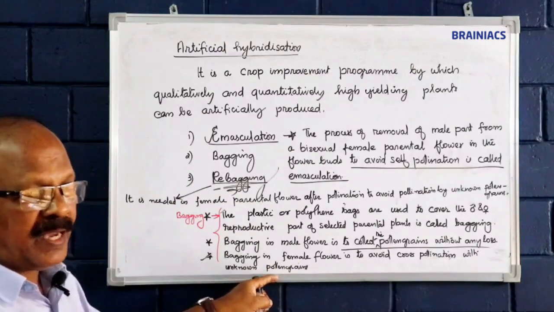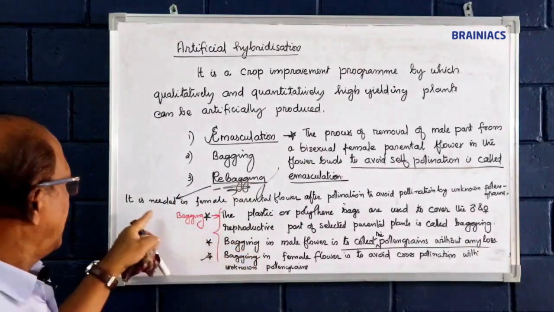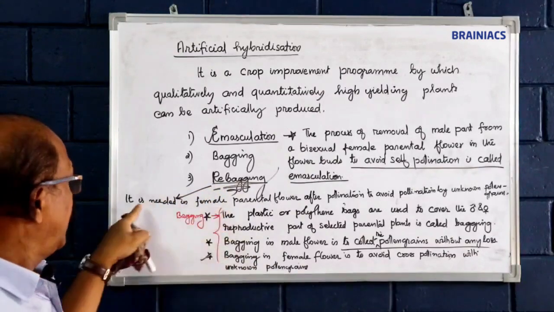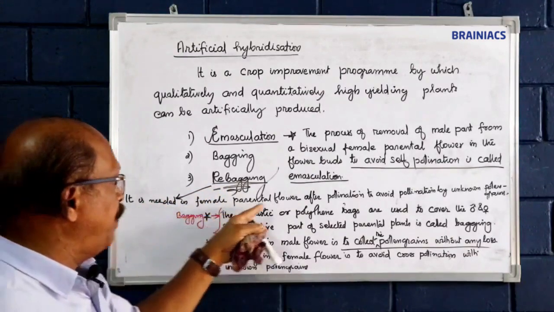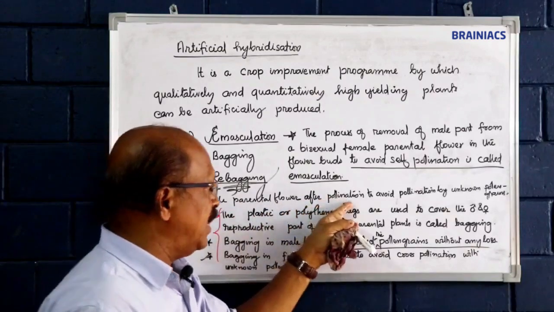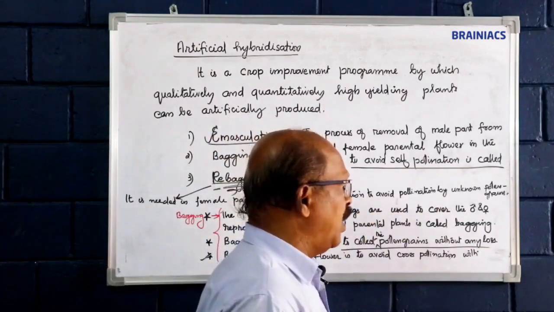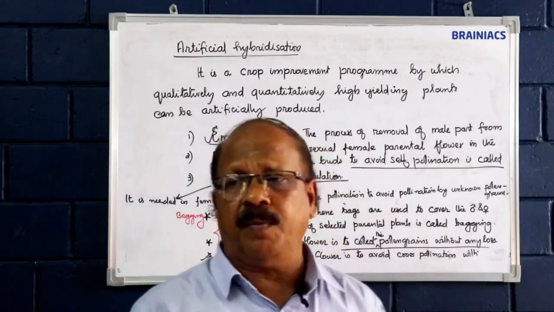Selected parent plants will be there, male and female. Then rebagging is needed in female parent flower only. It is needed in female parent flower after artificial pollination, to avoid pollination by unknown pollen grains.